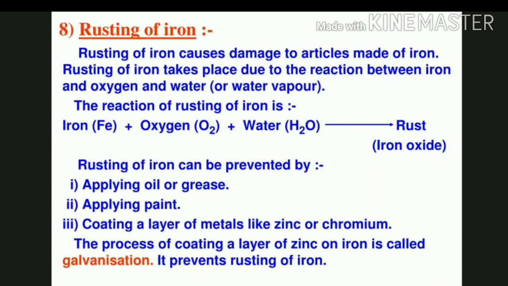Rusting of iron can be prevented by, one, applying oil or grease. You are aware there are so many machineries, or simply our bicycles or our vehicles. So we are normally using oil. With using the oil, we are applying one layer of oil over the iron or that machine, by which there is no contact with the atmospheric oxygen. So the process of rusting will not be completed.